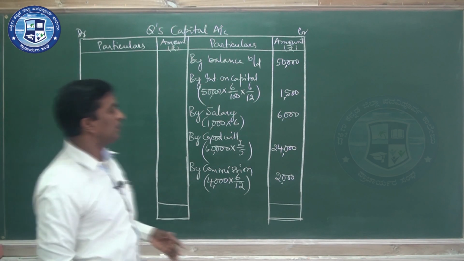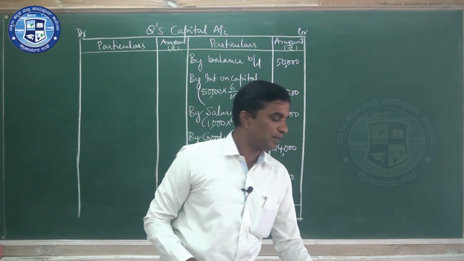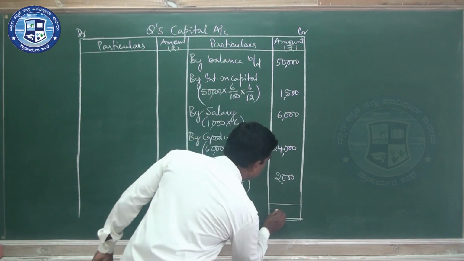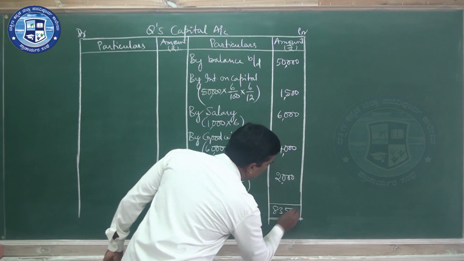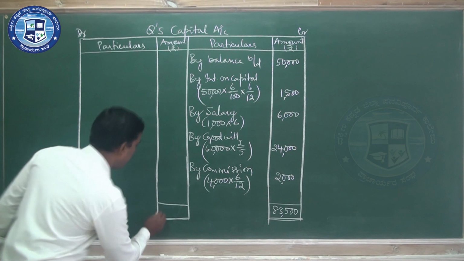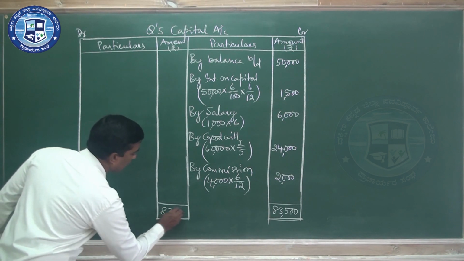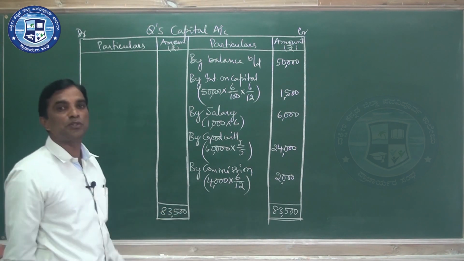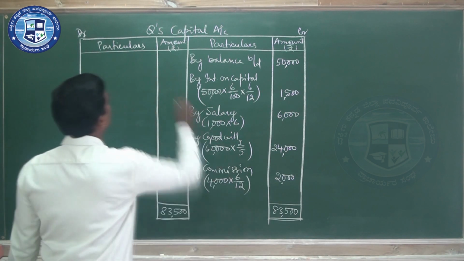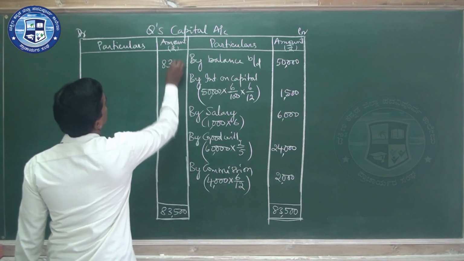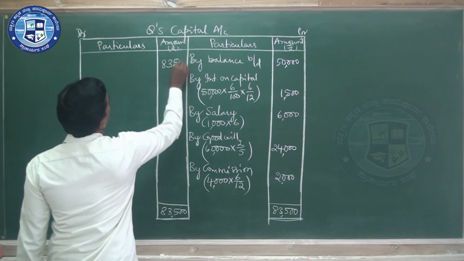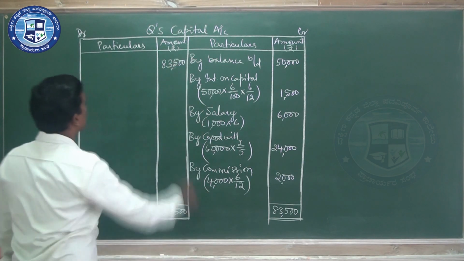So when you total, you can use a calculator. It becomes 83,500. Right here also 83,500, and the full amount should be transferred. Full amount you should transfer.